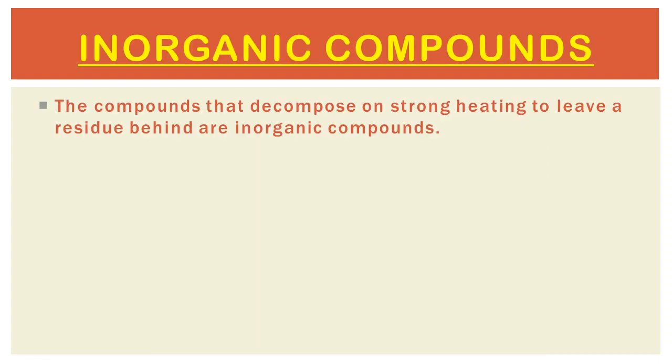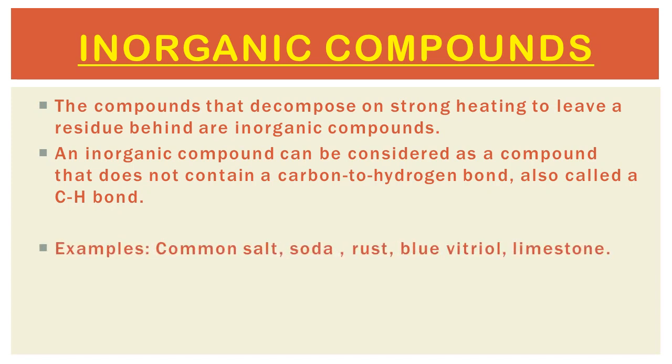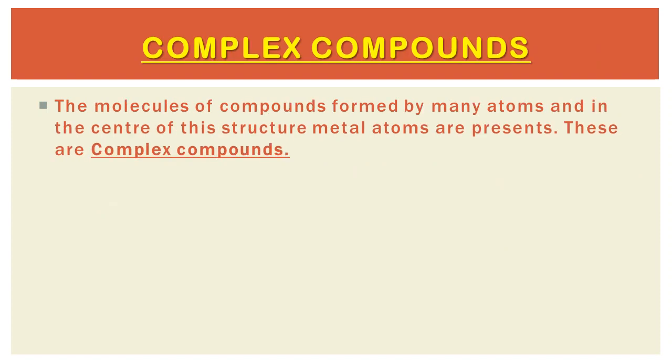Now we will see the next type of compound, that is the inorganic compound. The compounds that decompose on strong heating to leave a residue behind are inorganic compounds. An inorganic compound can be considered as a compound that does not contain a carbon to hydrogen bond, also called a CH bond. Some examples of inorganic compounds are common salt, soda, rust, glue, vitriol, limestone.